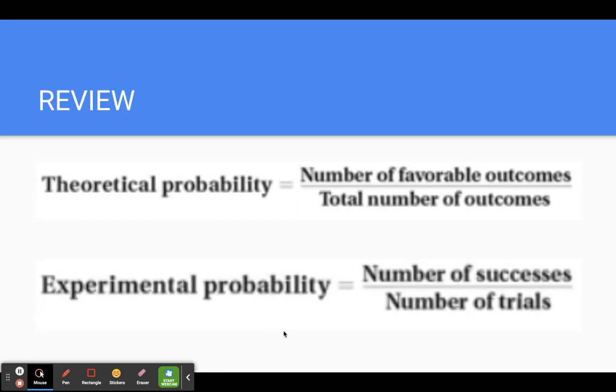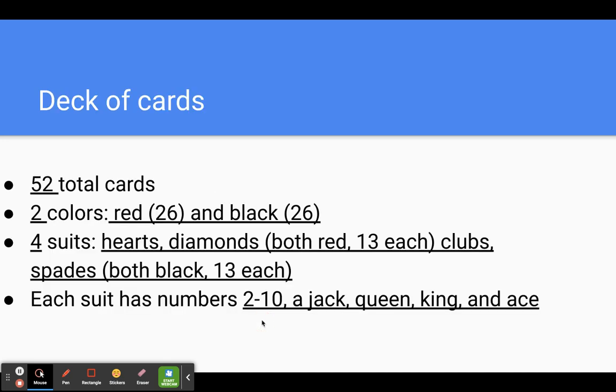Okay, so just to review, remember we talked about theoretical probability. That's what should happen, and we calculate that by doing the number of favorable outcomes over the total number of outcomes. But experimental probability is just the number of successes over the number of trials. So remember that theoretical probability is what should happen before you do it. Experimental probability is what actually happens when you do it.